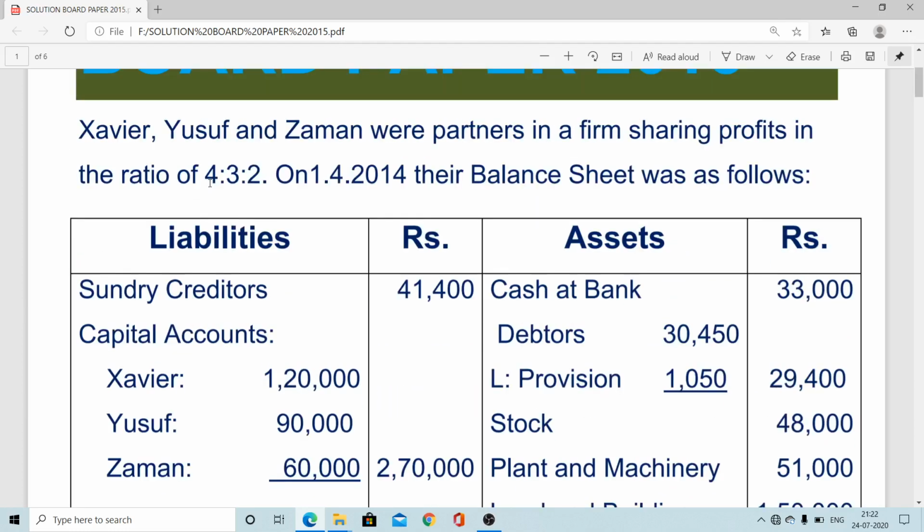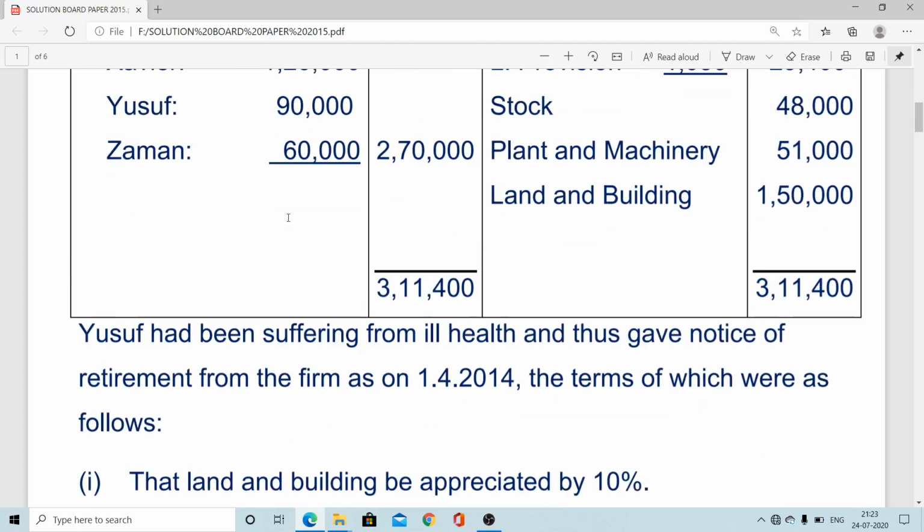So X is 4/9, Y is 3/9 and Z is 2/9. So the X, Y, Z old ratio is 4/9, 3/9, 2/9. Now Y is the retiring partner. So X and Z are 4/9 and 2/9, that is the old ratio.